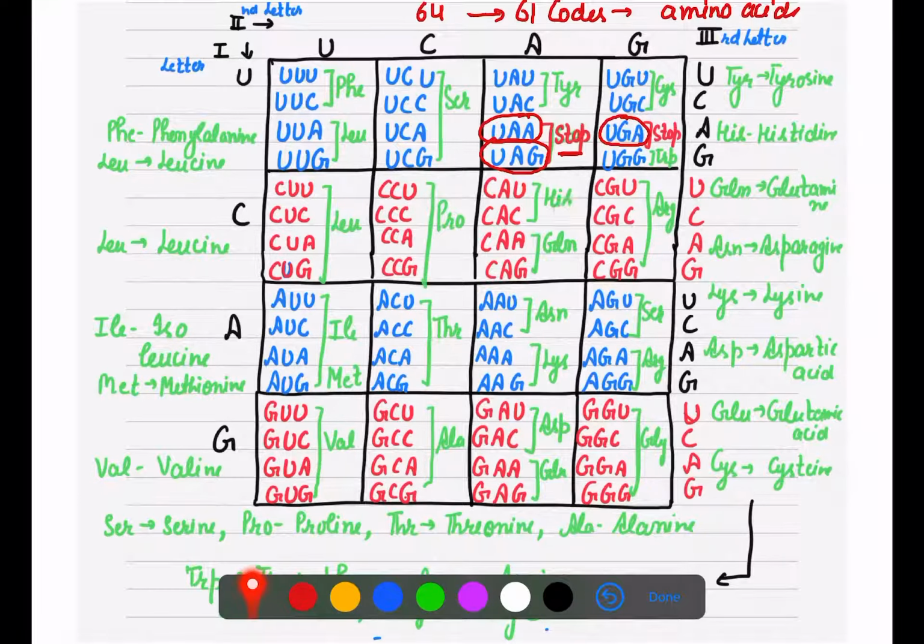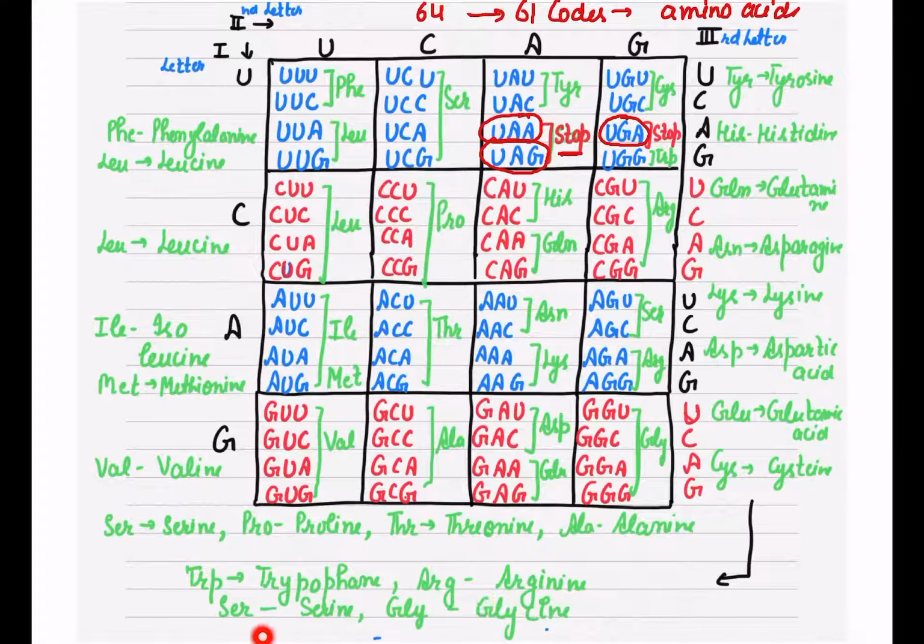Now HIS, histidine, GLN, glutamine, ASN, asparagine, LYS, lysine, ASP, aspartic acid, GLU, glutamic acid, CYS, that is cysteine, TRP, tryptophan, SER, serine.